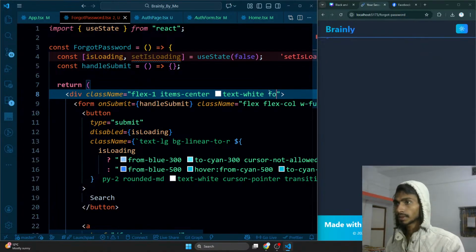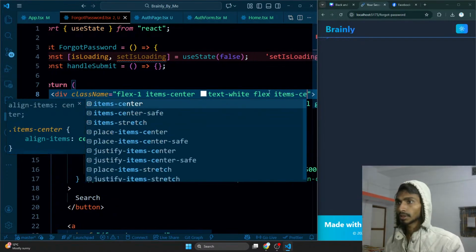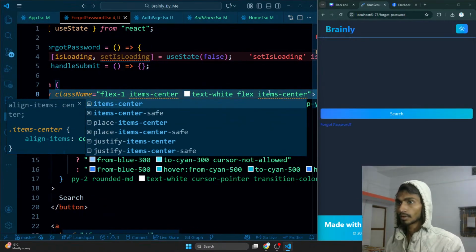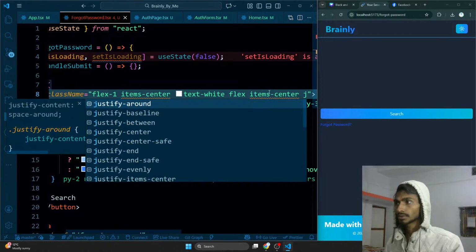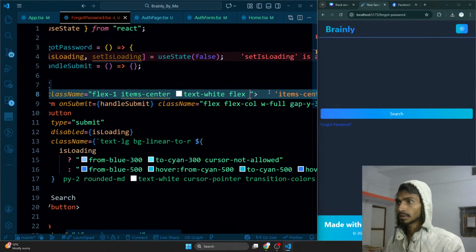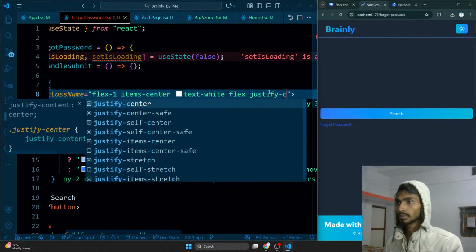That's great. Then flex again, items are going to be center like this, and justify is going to be center too. Justify will be center.